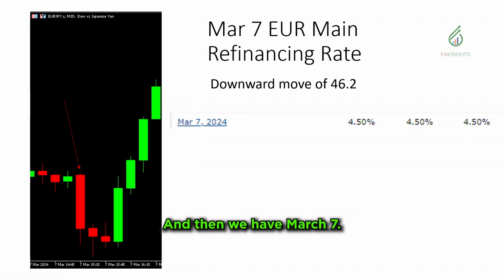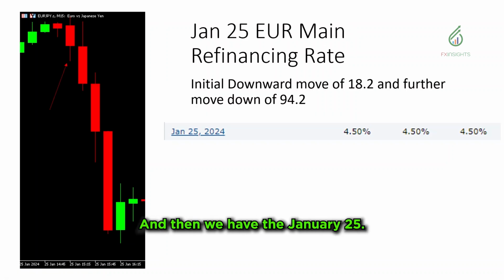And then we have March 7. So March 7, still the previous and the actual are equal. So it's still a downward move of 46.2 pips. But there was a reversal in just a few minutes, roughly 30 minutes after the news came out. It did actually reverse.